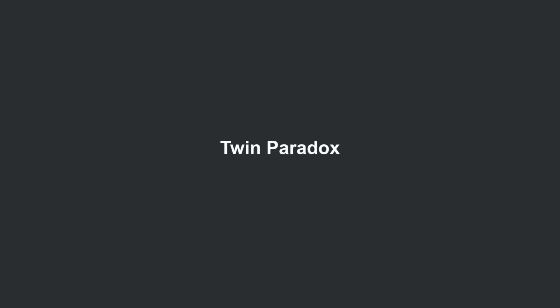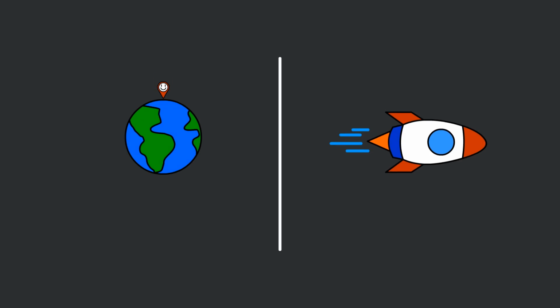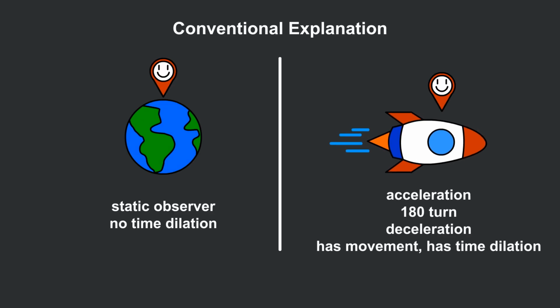Let's move to the twin paradox question. In conventional explanations, the twin in the spaceship experiences the acceleration, the 180 turn, the deceleration, etc., showing the twin in the spaceship is the one in motion. So the twin on Earth should be the static observer, and it should be the twin in the spaceship showing time dilation.